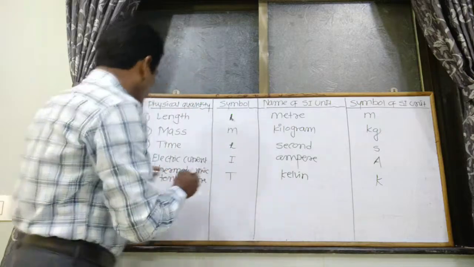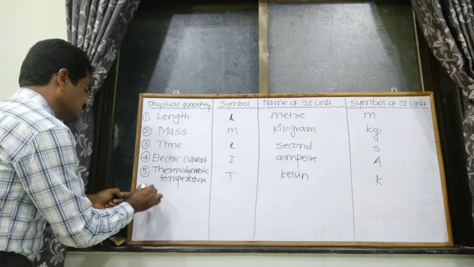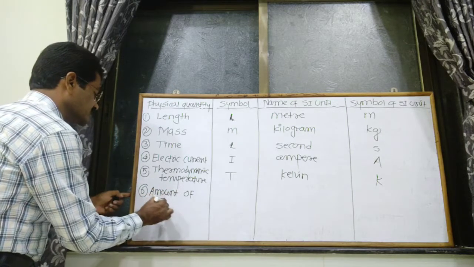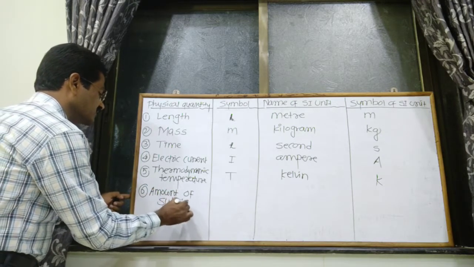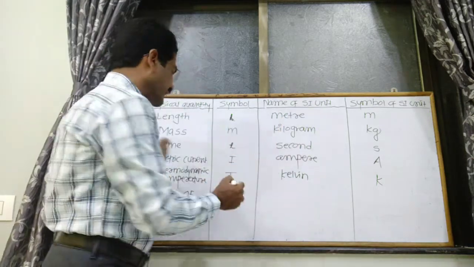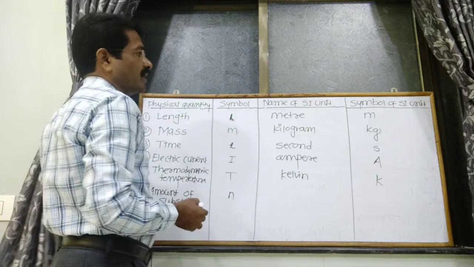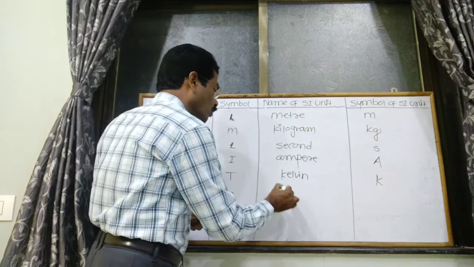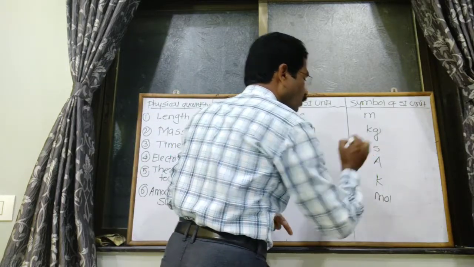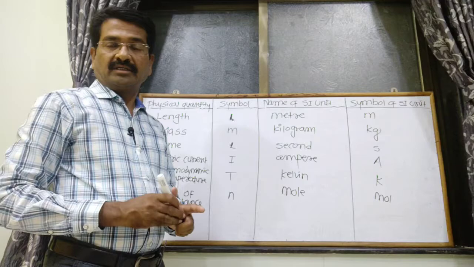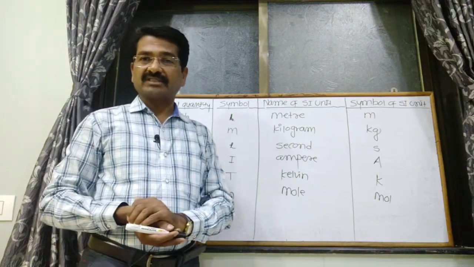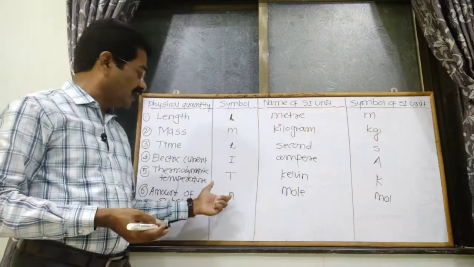Then next, amount of substance is the sixth fundamental quantity. Amount of substance can be indicated by N, and the name of SI unit is the mole, with symbol mol. The number of moles of that substance can be measured, and that is indicated by the small n.